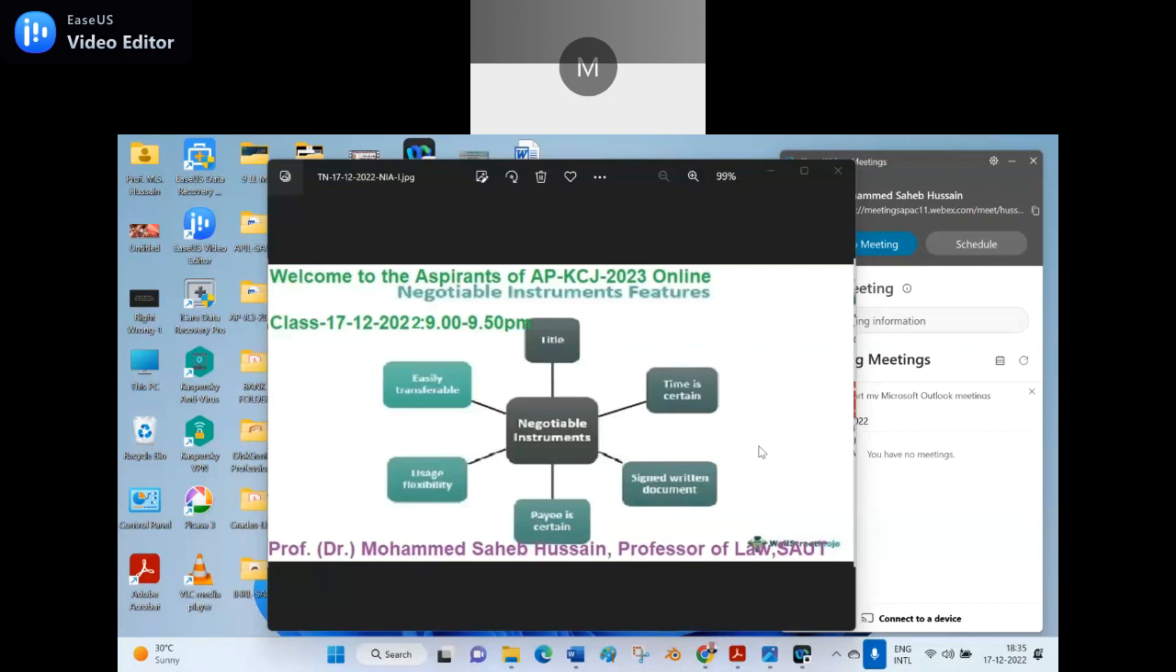Welcome to the aspirants of AP-JCJ 2023 online. Negotiable instrument features. Here I have given the negotiable instrument features. Number 1, title, time is certain, signed written document, pay is certain, usage flexibility, and easily transferable. These are the features of the Negotiable Instruments Act 1881.